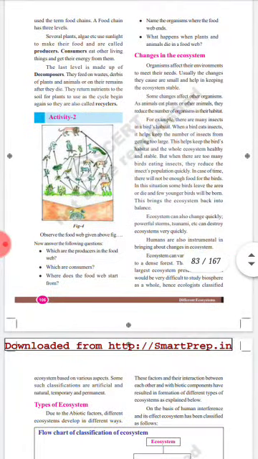There are 3 levels of food chains present. Sometimes it may contain 4 levels. Several plants, algae, etc. that use sunlight to make their food are called producers. You know, producers means to produce food.